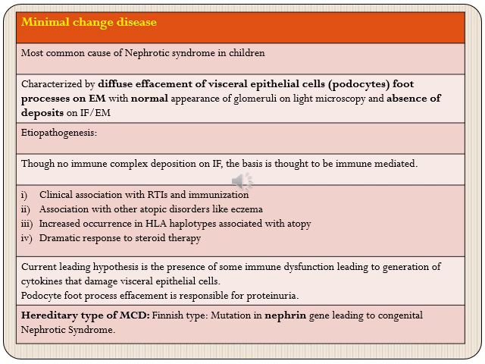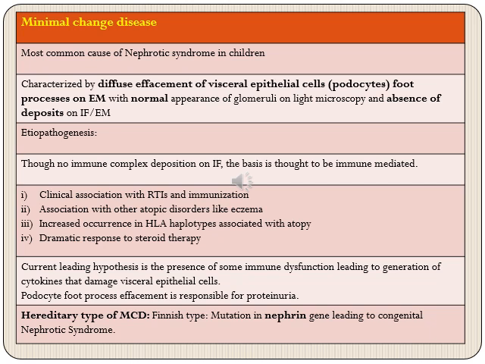This is characterized by diffuse effacement of visceral epithelial cells, which are also called podocytes. Their foot processes become effaced, and this is seen only on electron microscopy, with normal appearance of glomeruli on light microscopy, and there will be absence of deposits on immunofluorescence or electron microscopy.